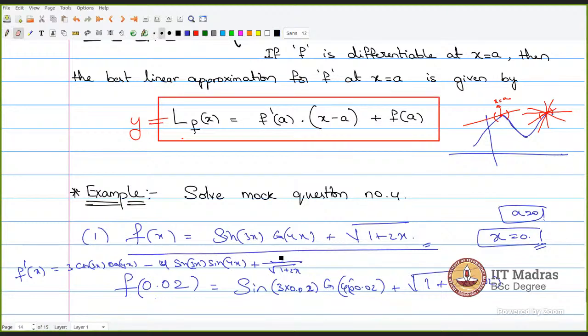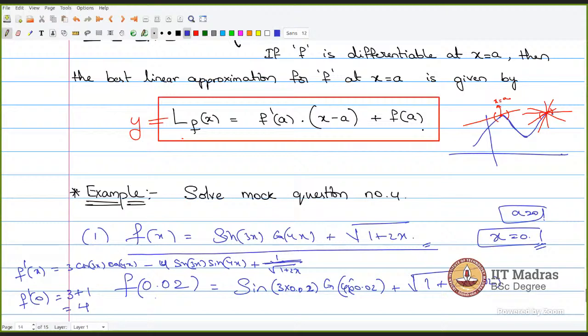Okay, this will be 1. So 1 by 2 root over 1 plus 2x times 2. The 2 and 2 will get cancelled, and this is what f dash of x will be. So you compute f dash of 0 here. f dash of 0 will be 3 plus 1. So this will be 3, this will be 0, and this will be 1. So you'll get f dash of 0 as 4.